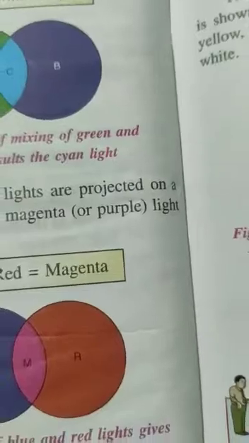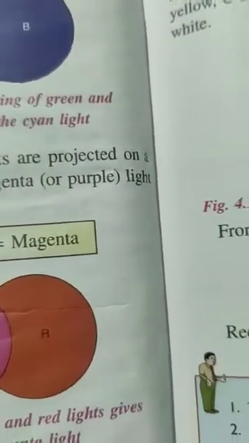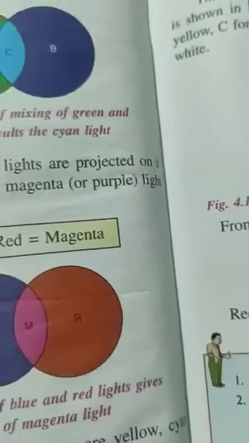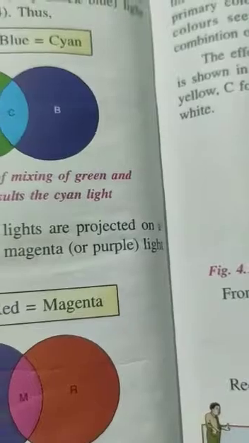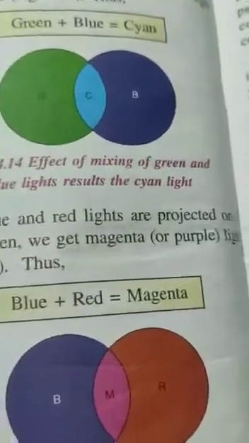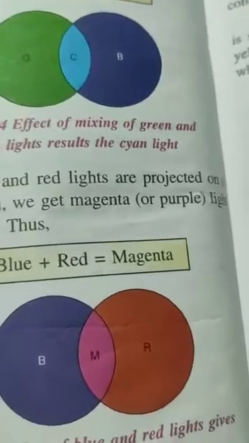Now red plus green equal to yellow. What is secondary? Secondary colors are the colors of light that can be produced by mixing two primary colors. By mixing two primary colors it will give a secondary color.